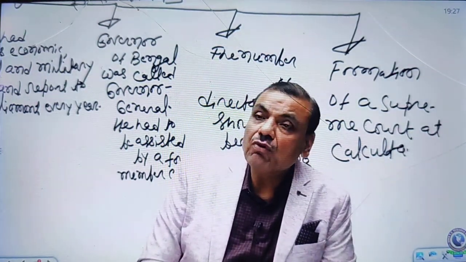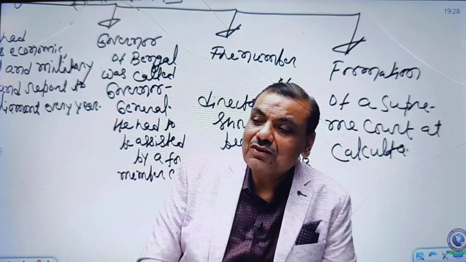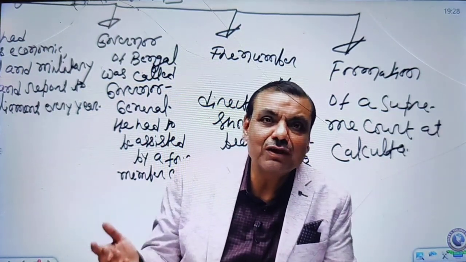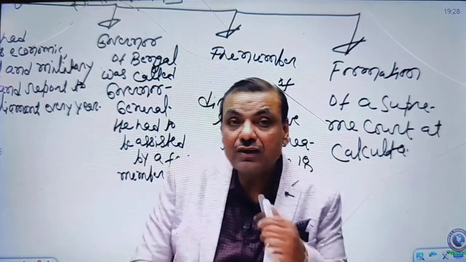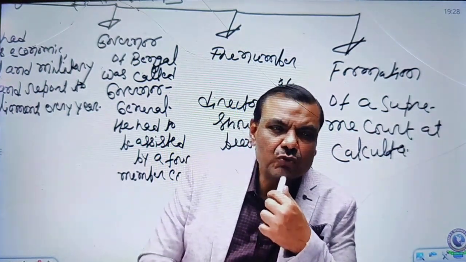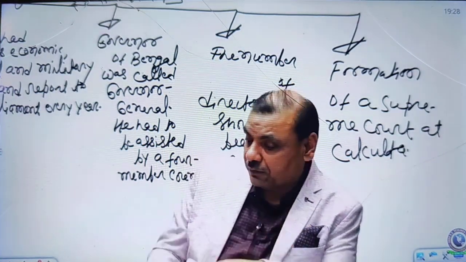So these are the provisions of the Regulating Act. There is no issue, this is not important from the male's point of view. This is important for you from the female's point of view. These are the 4 provisions. Now we can say that this method didn't become successful. In 1784, now we have to observe Pitt's India Act.